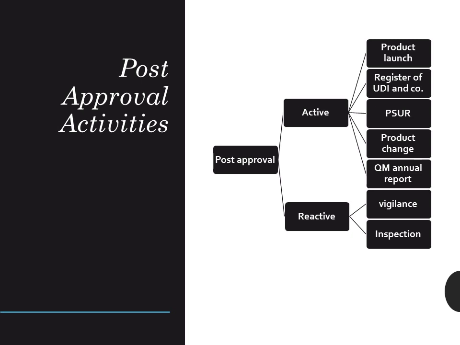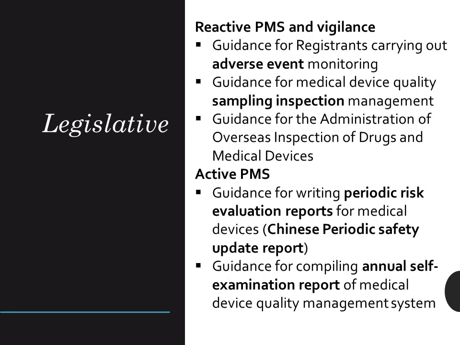From the view of active role, the post-market activities can be categorized into reactive and active activities. The product launch during the final stage of approval, registering typical codes in the Chinese database, Chinese PSUR and annual quality management report, as well as product design analysis during the whole life cycle belong to active post-market activities. The reactive post-market activities are vigilance and inspection by Chinese authorities, whereby you cannot plan early and have to react to take measures. The best way to understand post-market activities in China is to know all the regulations behind.